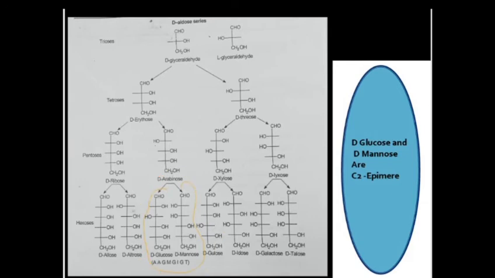The difference in the hydroxyl group orientation occurs at carbon number three in some cases. Hence glucose and mannose, epimers at C2, and similarly, sugars whose penultimate carbon atom has the hydroxyl group in the same direction but which have a hydroxyl group at C3 in a different direction are called C3 epimers. Similarly, glucose and galactose are C4 epimers of each other.